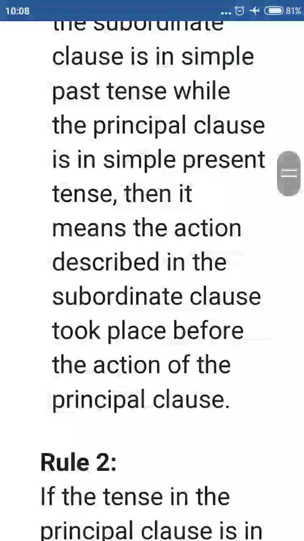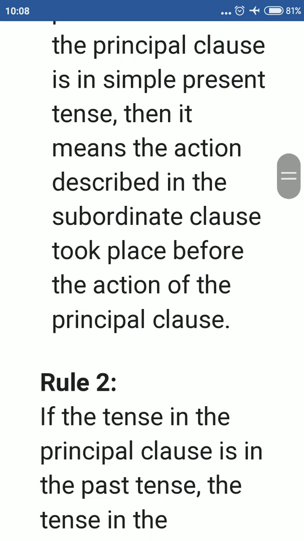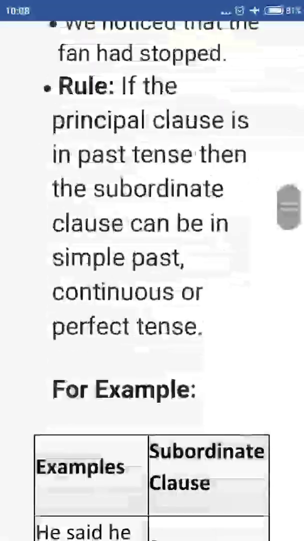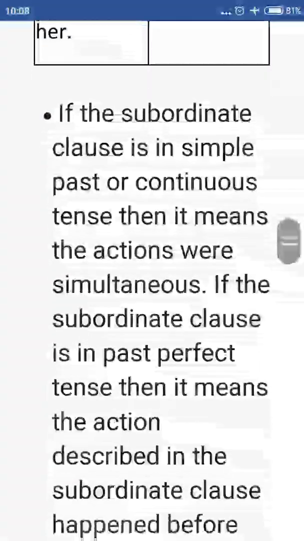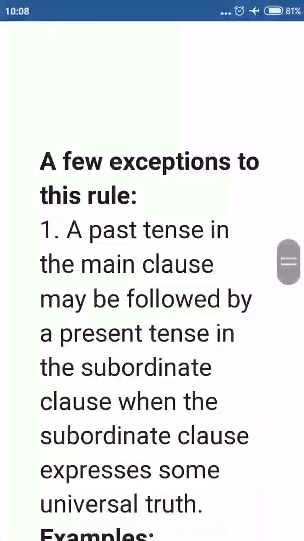You have to keep this fact in your brain: the tense of the subordinate clause will only be changed if the meaning doesn't change. So there are a few exceptions that we learn, and proceeding further with the exceptions,